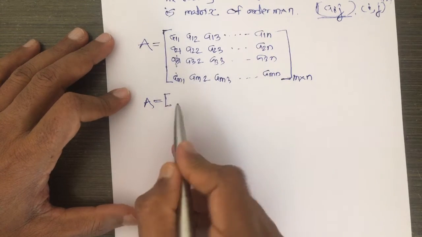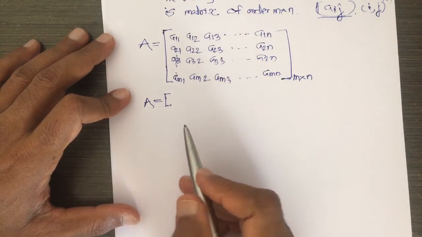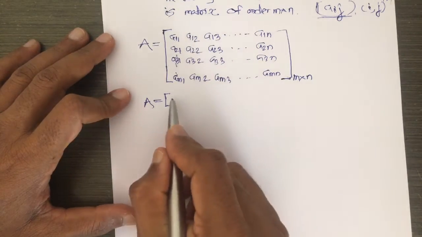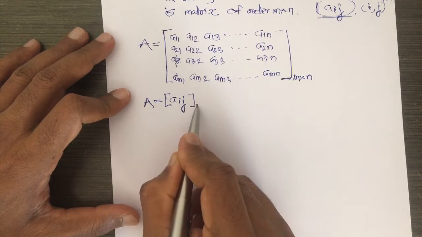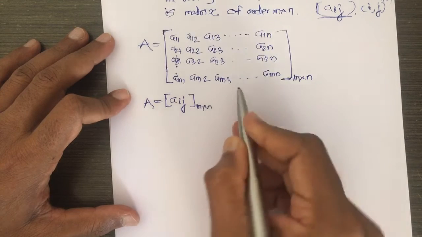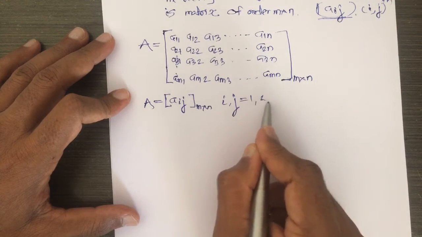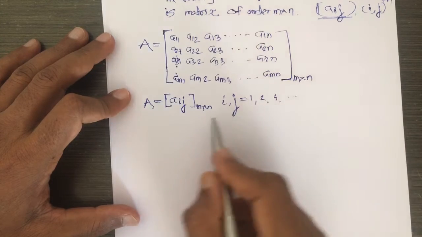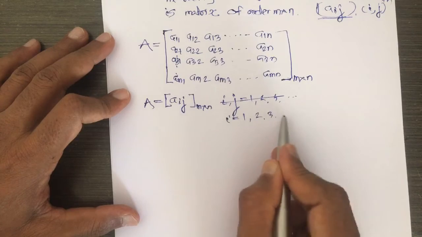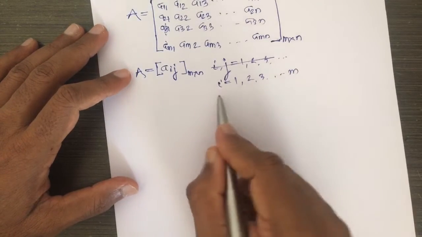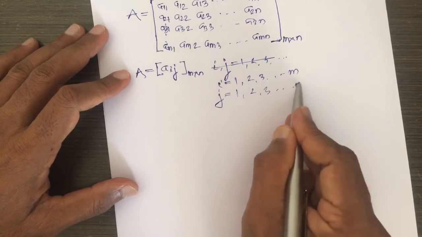Instead of writing all the elements, we write all the elements by a single letter, and here that single letter is a_ij, and we write that the order is m into n, where i goes from 1, 2, 3, and so on to m, and j goes from 1, 2, 3, and so on to n.